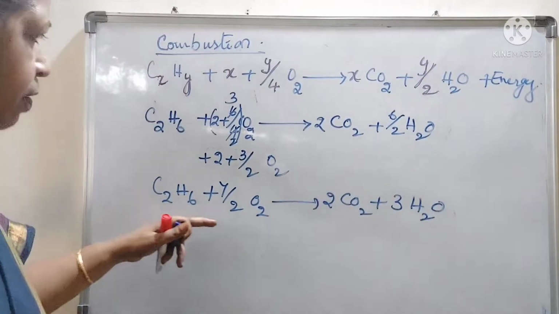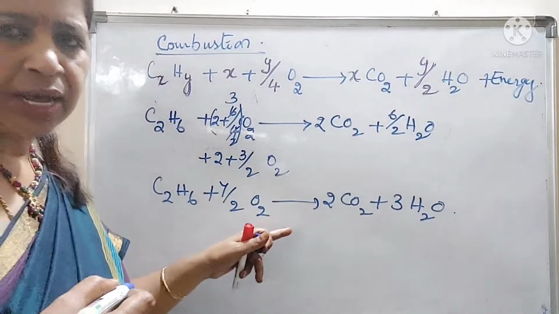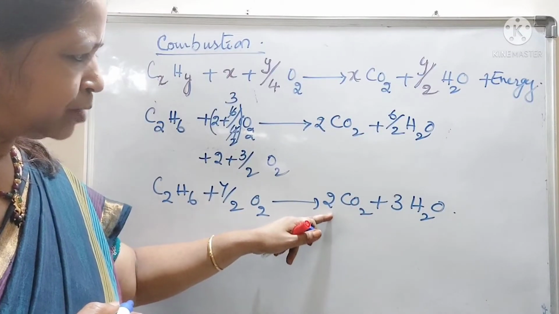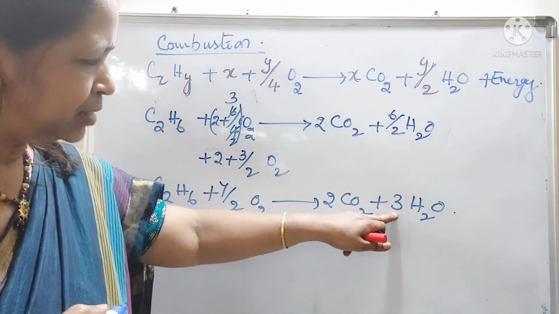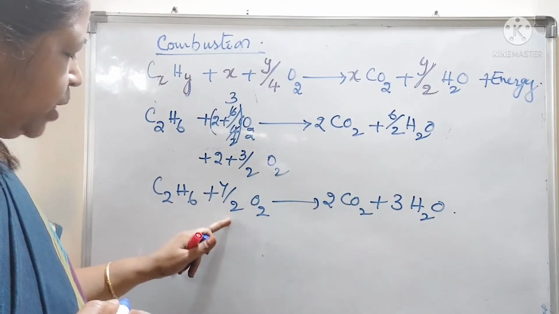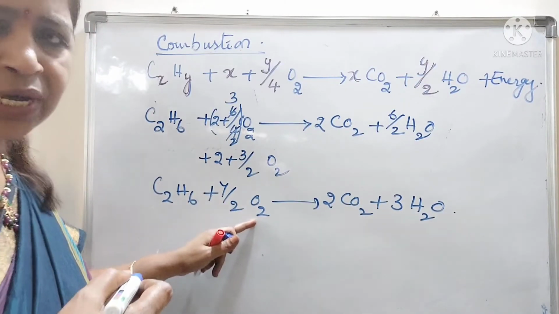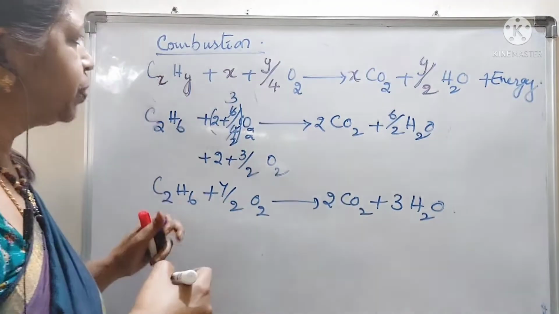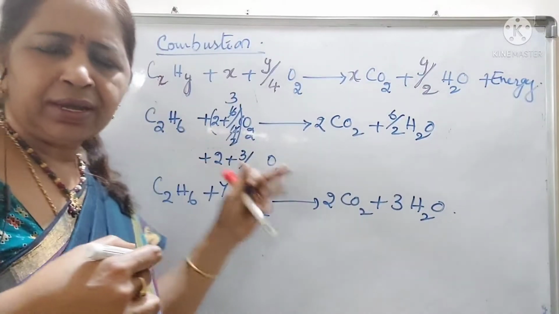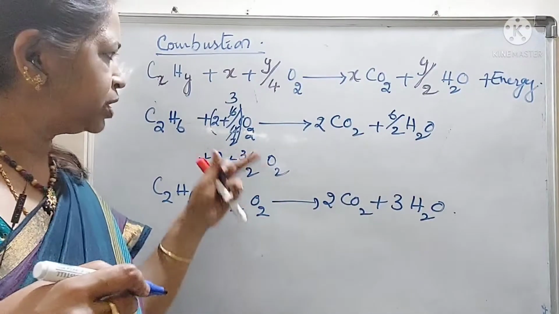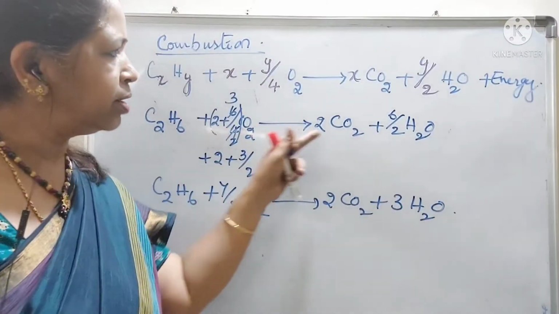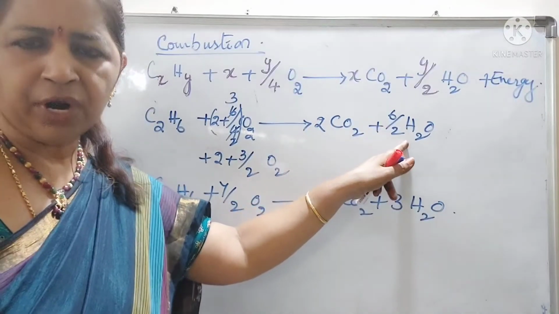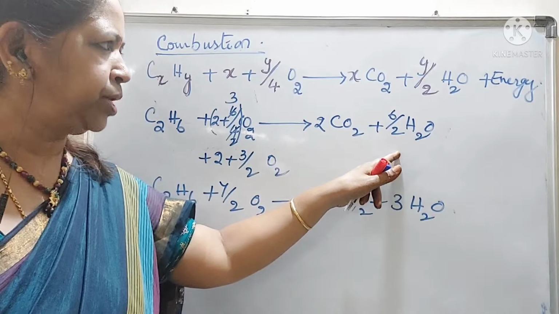Now, let us see whether the equation is balanced or not. How much amount of oxygen is present? 2 2s are 4 plus 3, 7 oxygen. It is 7 by 2 O2, which is nothing but 7 O. So, by using this equation, we can calculate the amount of oxygen required for the combustion, or the amount of carbon dioxide released in the reaction, or amount of water vapor formed in the reaction.